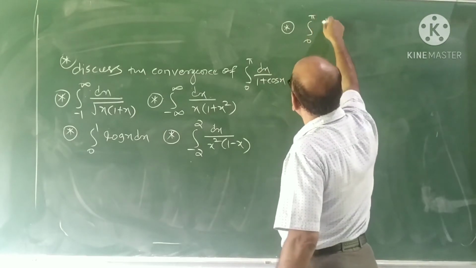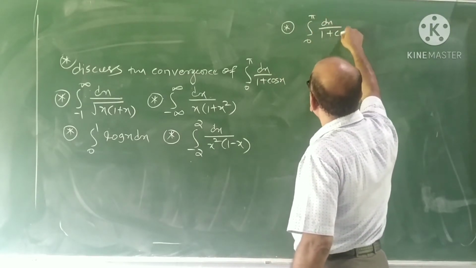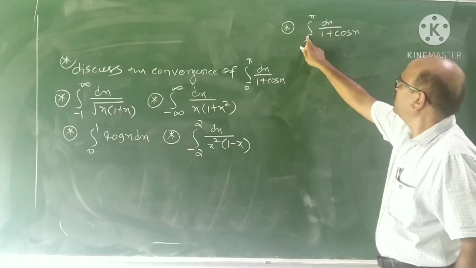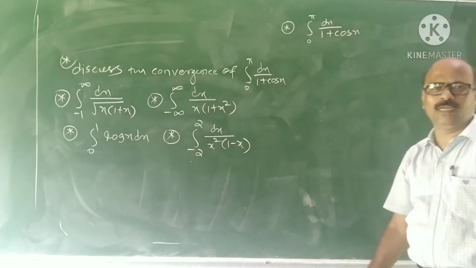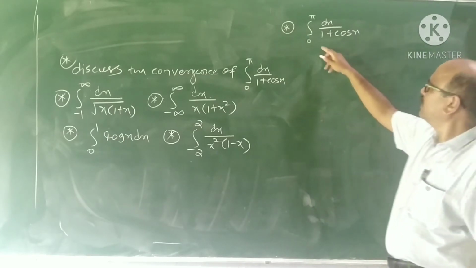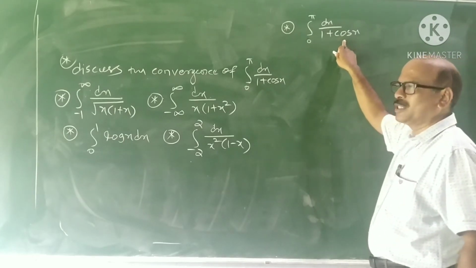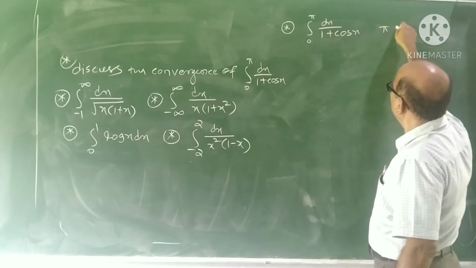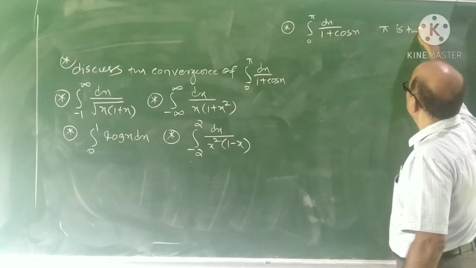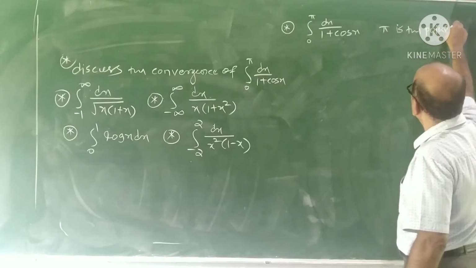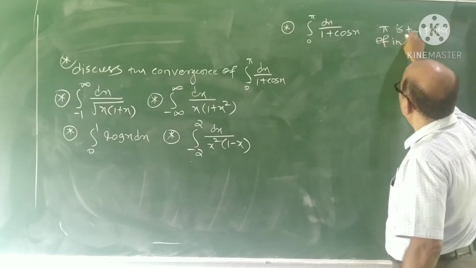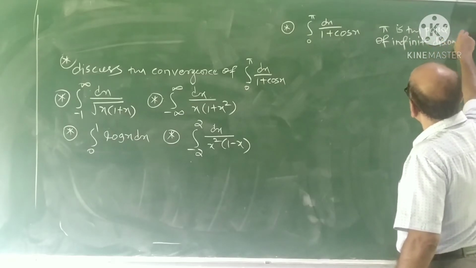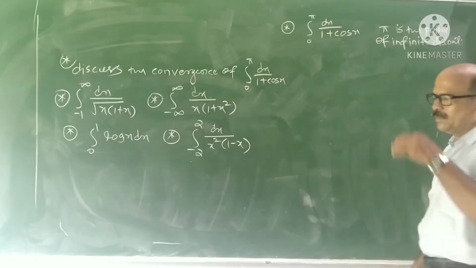The integral from 0 to pi of dx by 1 plus cos x. I take this first problem. Here, what are the discontinuities? 0 is not a point of discontinuity. In between 0 and pi, only pi is the point of discontinuity, a point of infinite discontinuity.